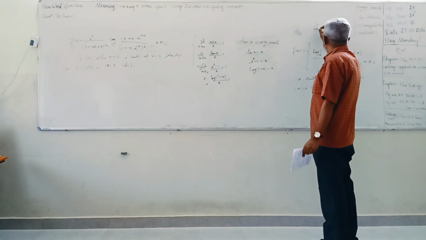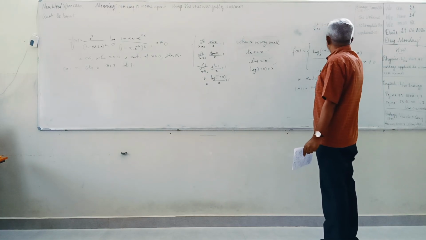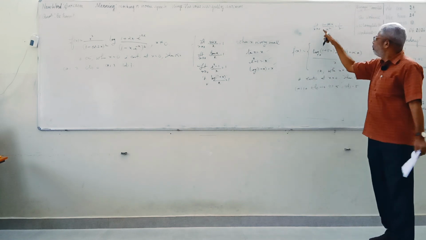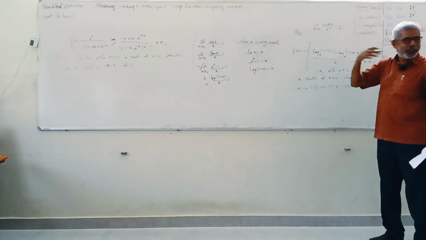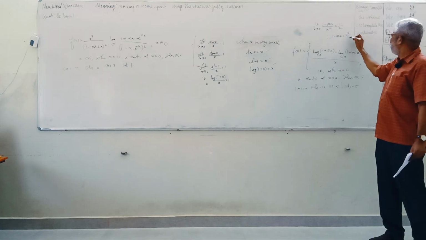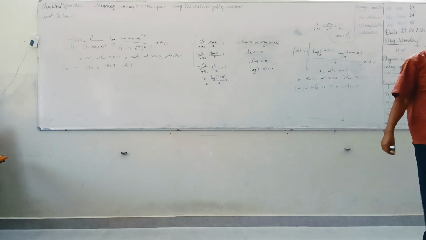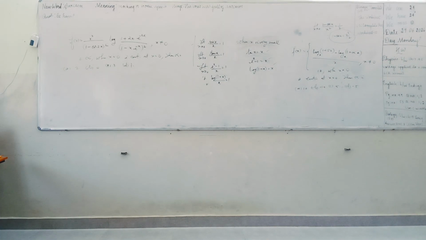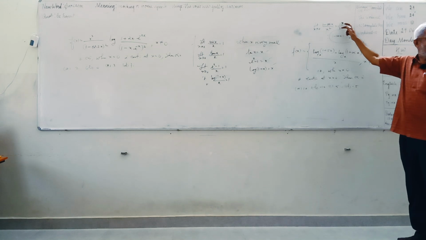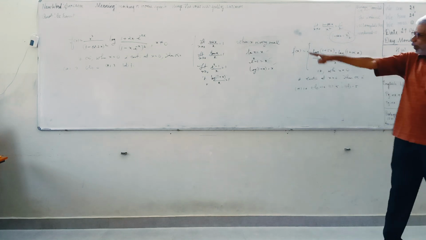Limit of x tends to 0, (1 minus cos x) by x square is equal to 1 by 2. Therefore, it is a standard result: when x is very small, you can write 1 minus cos x equal to x square by 2. IIT is testing with this formula; for many years they have asked one question based upon it. It's a very simple formula. Therefore, 1 minus cos x can be written as x square by 2, by cross multiplication. That will be useful there.